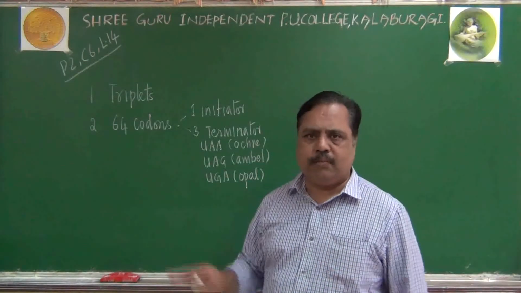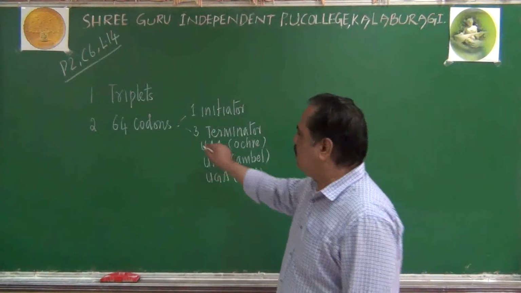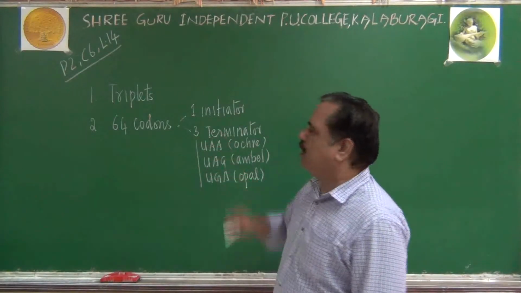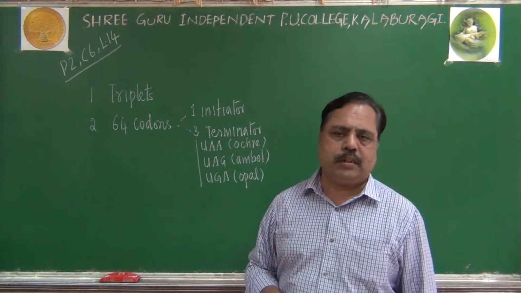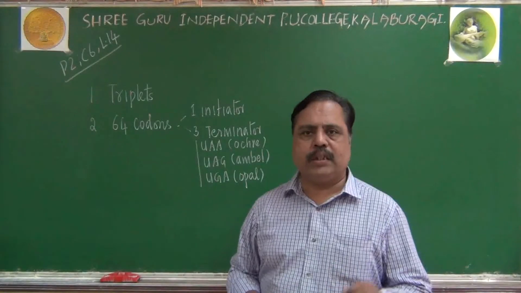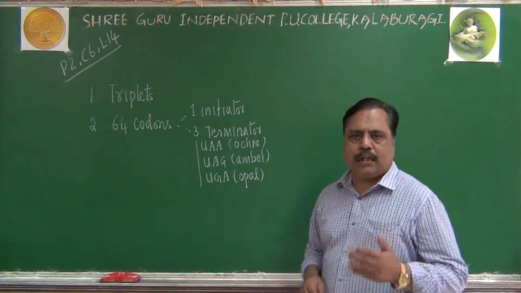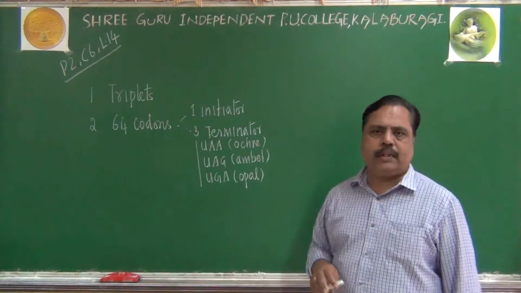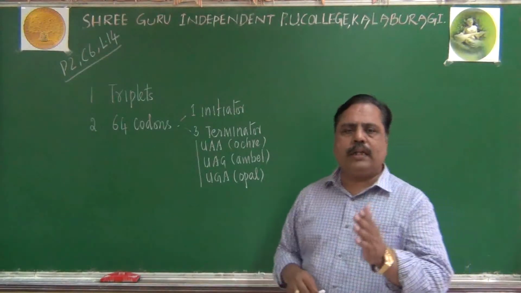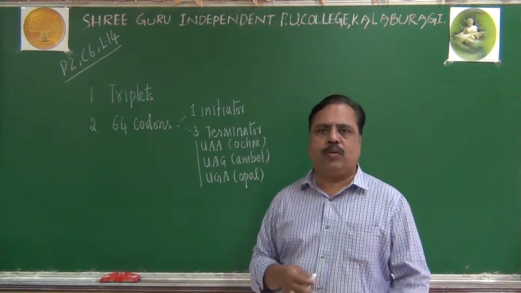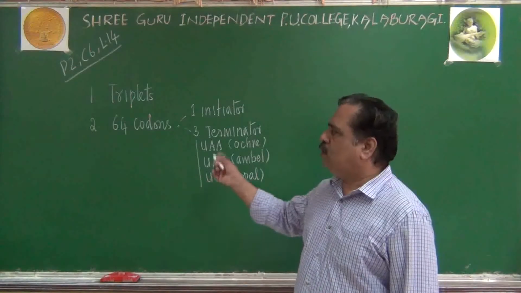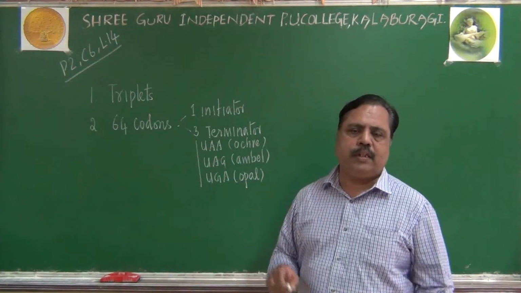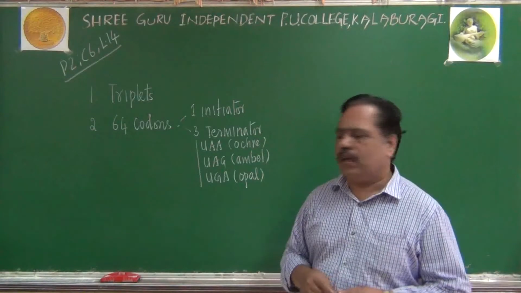In the NCERT book it is not given, but remember these three are called terminator codons. They are otherwise known as stop codons, or opal, amber and ochre, like that they can be called. And they are otherwise called nonsense codons also. They do not code for any amino acid, so they are called nonsense codons.